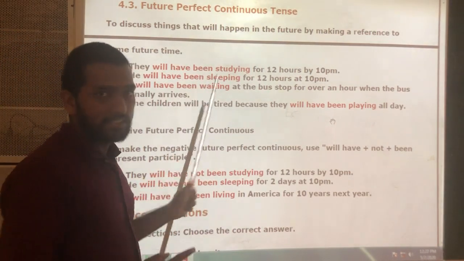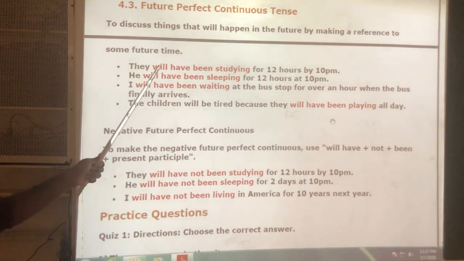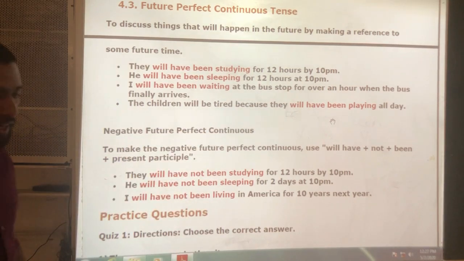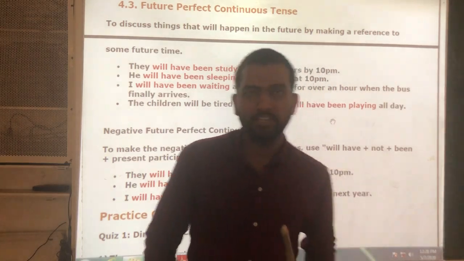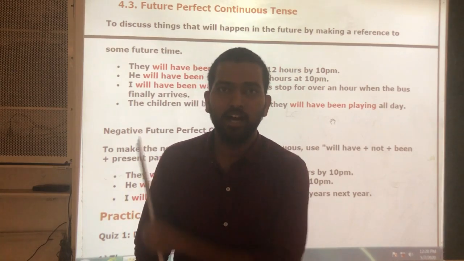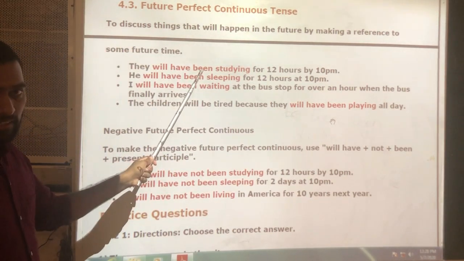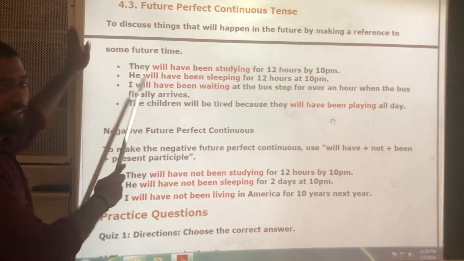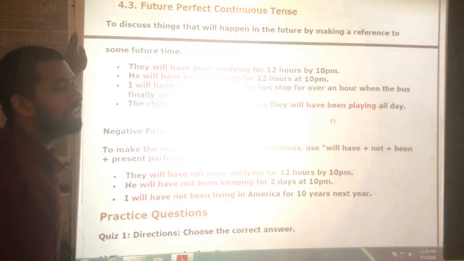If you look at these examples, then you will be clear. Okay, you will understand clearly. See, they will have been studying for 12 hours by 10 p.m. Here, what is the structure of future perfect continuous tense? Subject plus will or shall have been plus VING or present participle. So, subject plus will or shall have been plus VING plus object. So, look at this sentence. They will have been studying for 12 hours by 10 p.m.